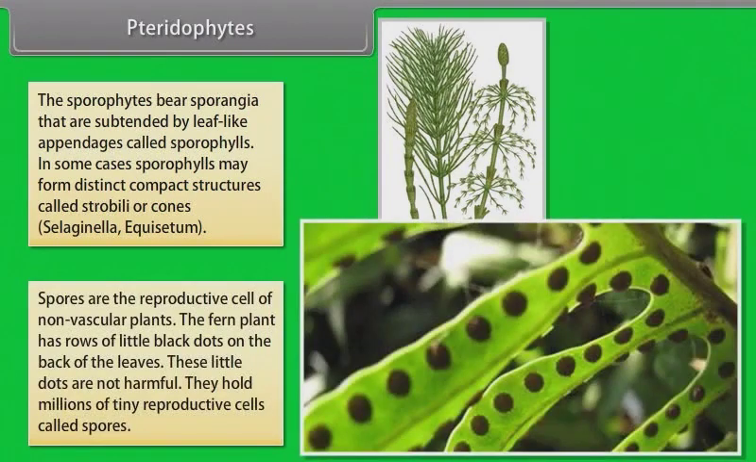Spores are reproductive cells. The fern plant has rows of little black dots on the back of the leaves. These little dots are not harmful. They hold millions of tiny reproductive cells called spores.